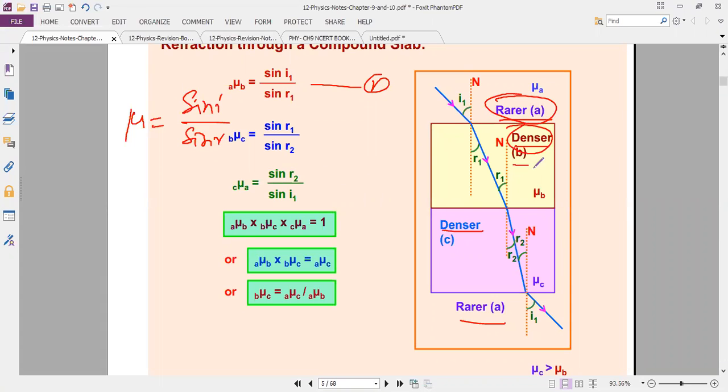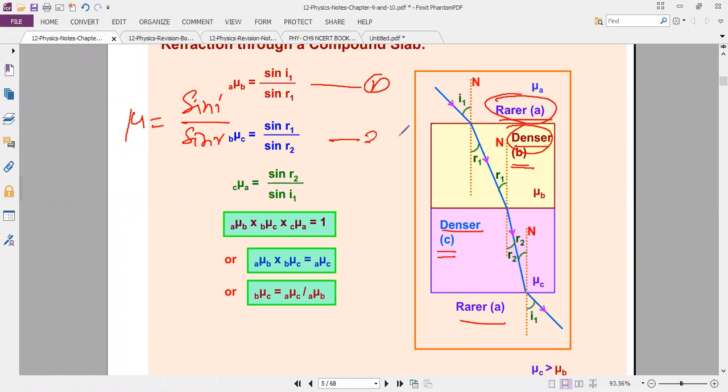Again, denser medium B to denser medium C. Now this is the R1. So this is R1 and this is also R1. It is coming out, it is the R2. So sine R1 divided by sine R2.